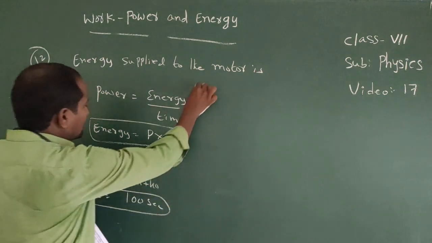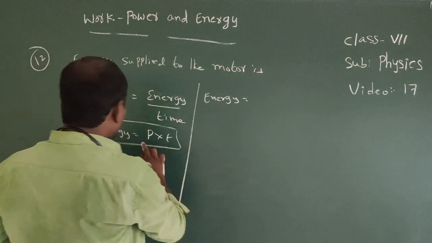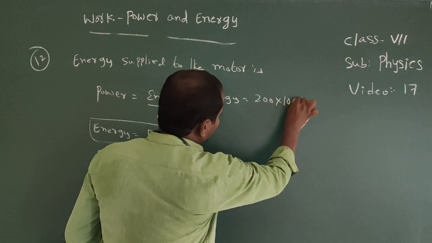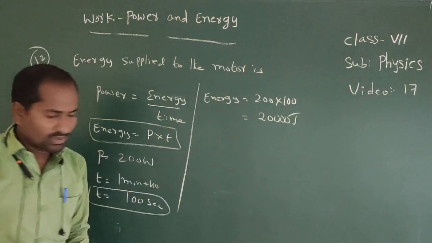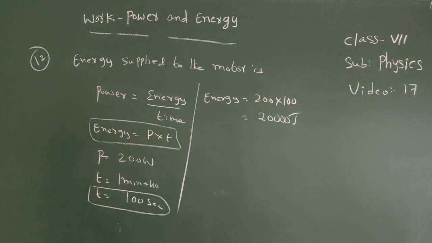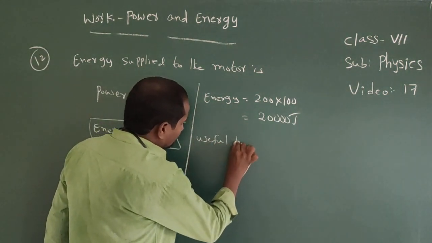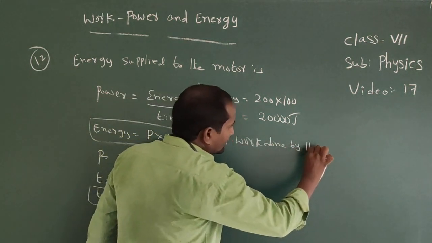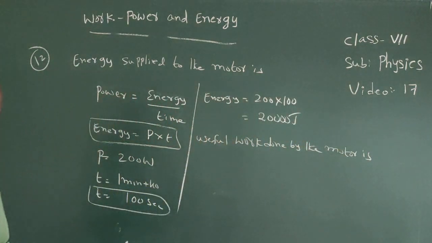Okay, so from this energy equal to how much here? Power into time. So power equal to here 200 into time equal to 100. That equal to 20,000 joules. Now, useful work done by the motor is how much here? 60% of energy.